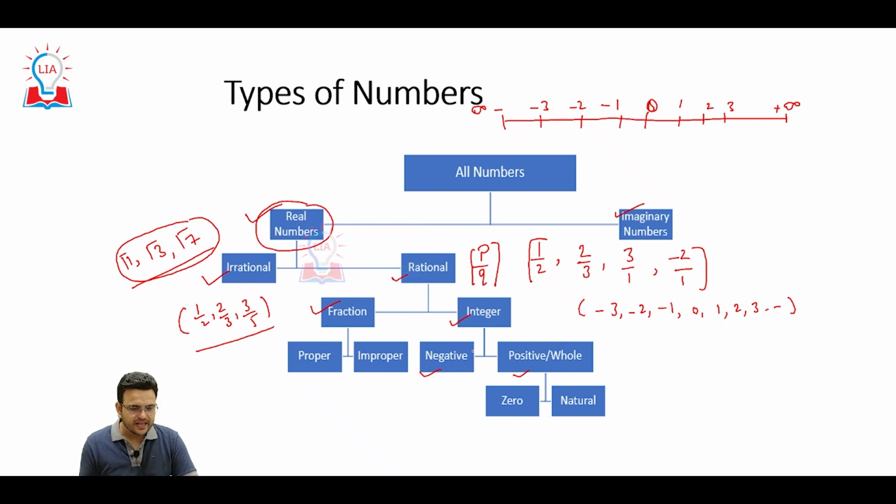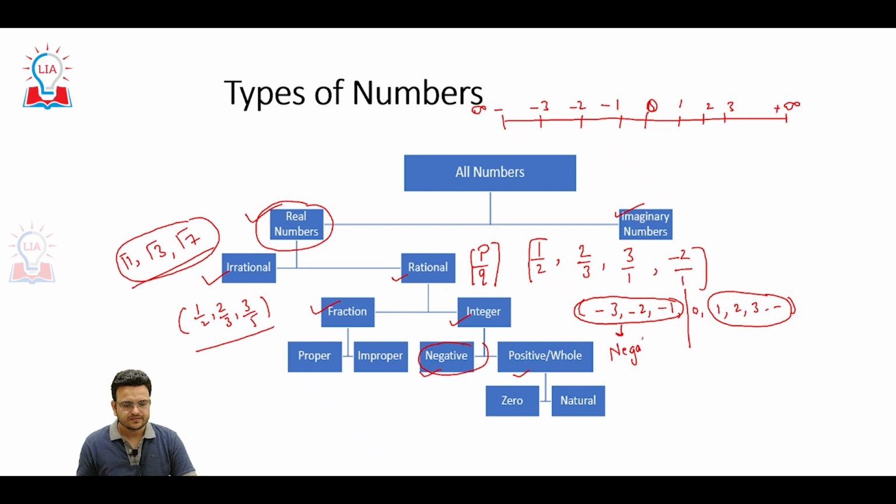In integers, again we have negative integers, these are -3, -2, -1, and these are called positive integers. 0 is neither negative nor positive.